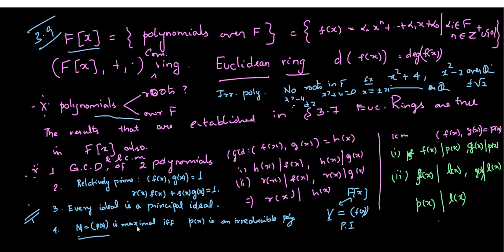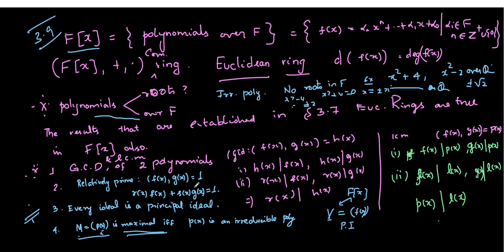The definition of a maximal ideal is different; this is a criterion. An ideal M is maximal if and only if it is generated by p(x), because it's a Euclidean ring. And the condition imposed on p(x) is that it should be irreducible. Whenever p(x) is irreducible, then automatically the ideal generated by that irreducible polynomial will be maximal.